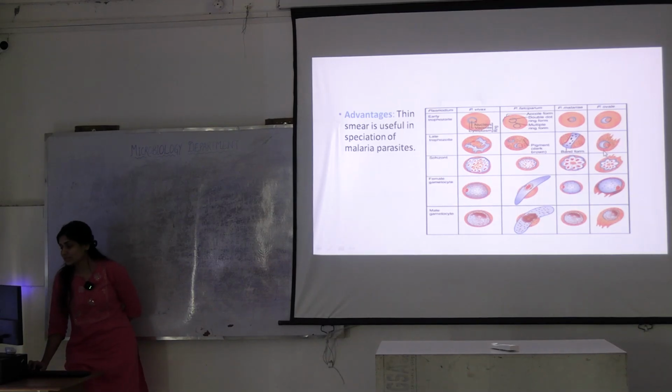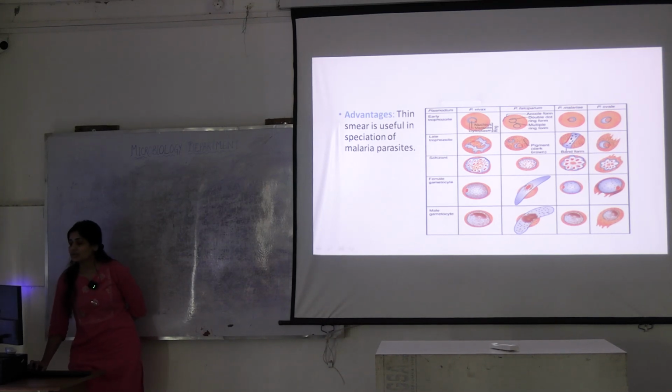What is another difference? In the late trophozoite stage, they take up an amoeboid-like structure. The only different thing here is the band form in Plasmodium malariae. Okay, this much understood? Then what will happen?